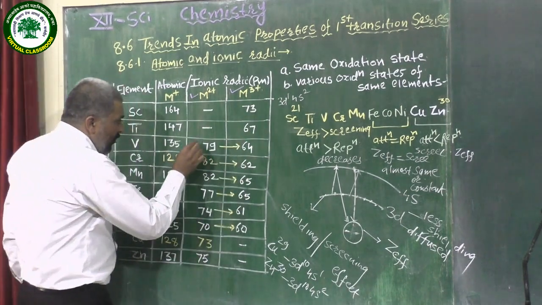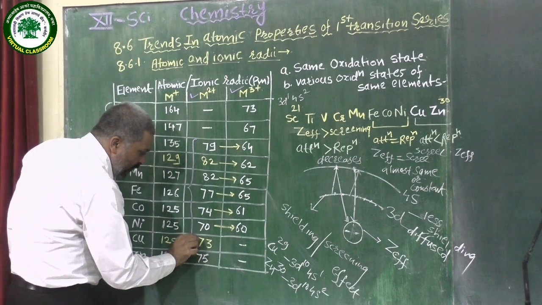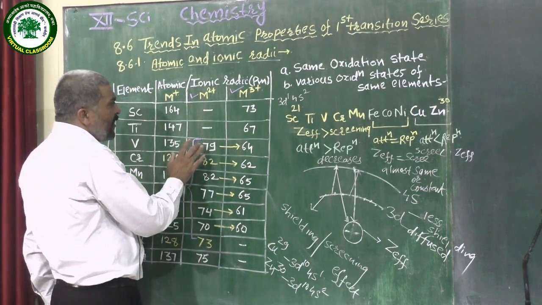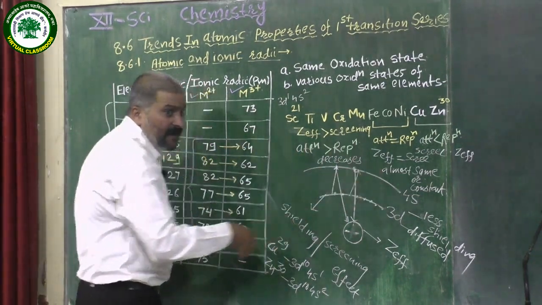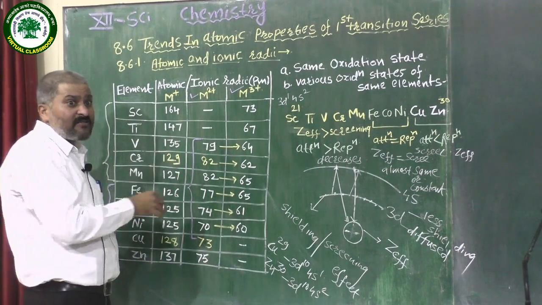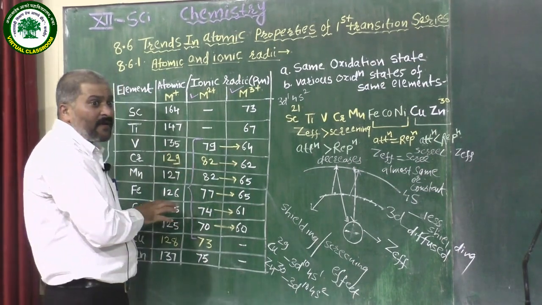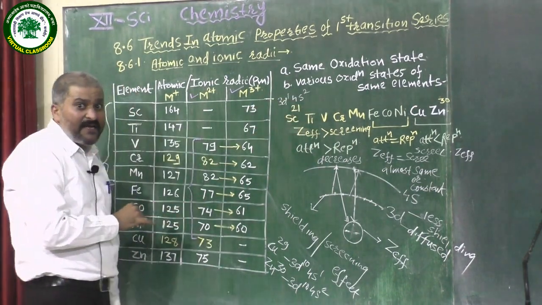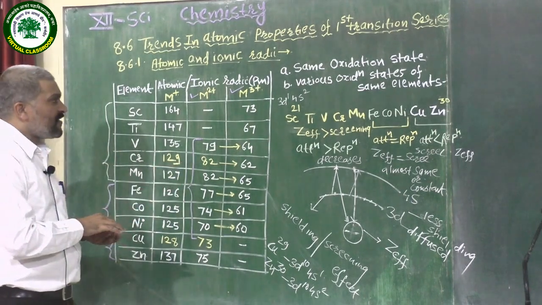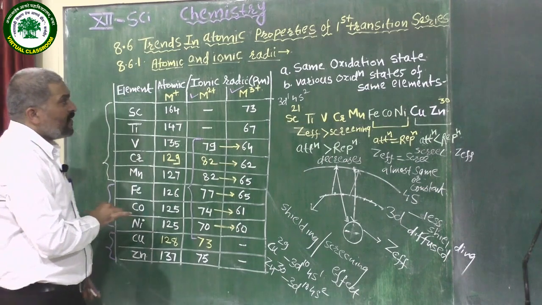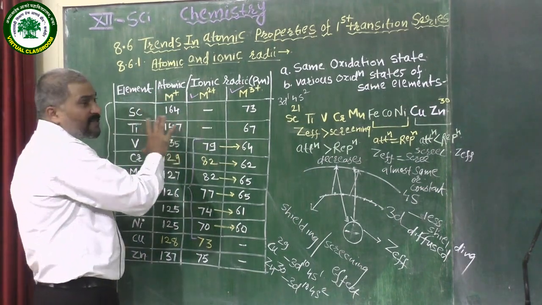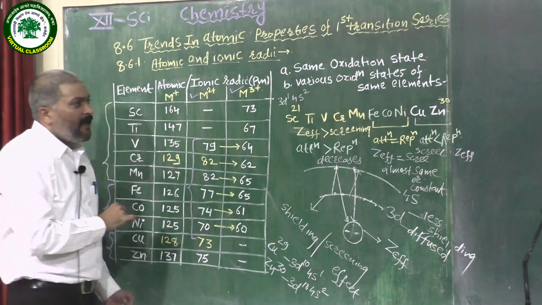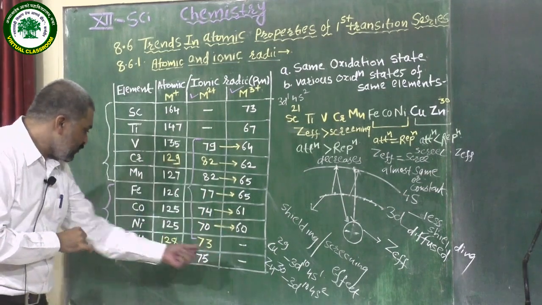What do all the values of these elements indicate? When the elements have higher oxidation states, the number of electrons in the 3d subshell changes and the effective nuclear charge increases, due to which the atomic and ionic radii decrease.